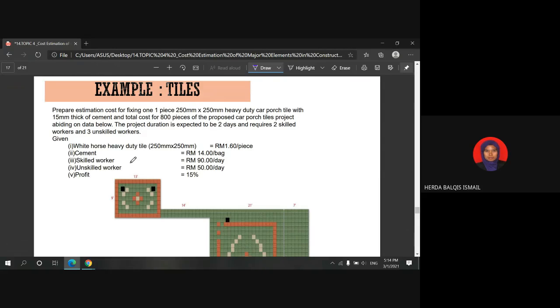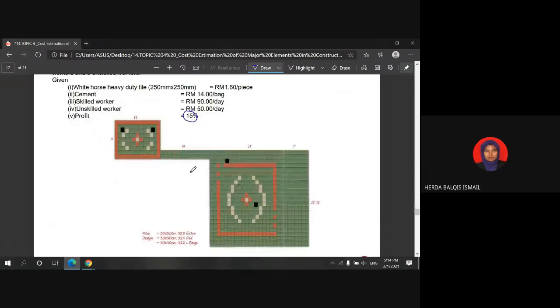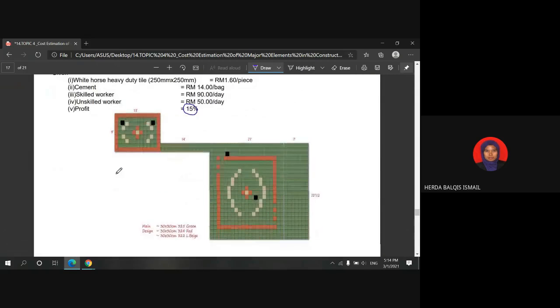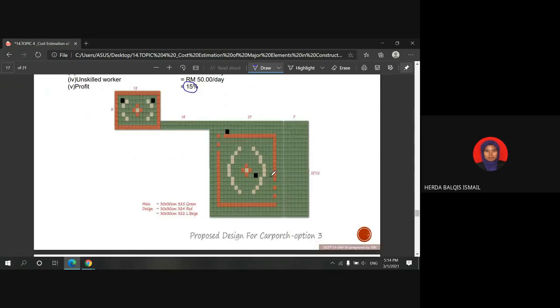Skilled workers' salary per day is 90 ringgit. Unskilled workers is 50 ringgit per day, and the profit to be included is 15%. The illustration of this carport is as you can see in this picture.